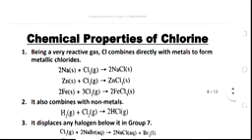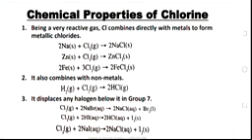Now let's talk about the chemical properties of chlorine. Number 1, the gas is a very reactive one. It combines readily with metals to form metallic chlorides. As you can see there, sodium reacting with chlorine to give us sodium chloride, zinc, another metal, reacting with chlorine to give us zinc chloride, iron reacting with chlorine to give us iron 3 chloride. Iron 3 chloride is formed.